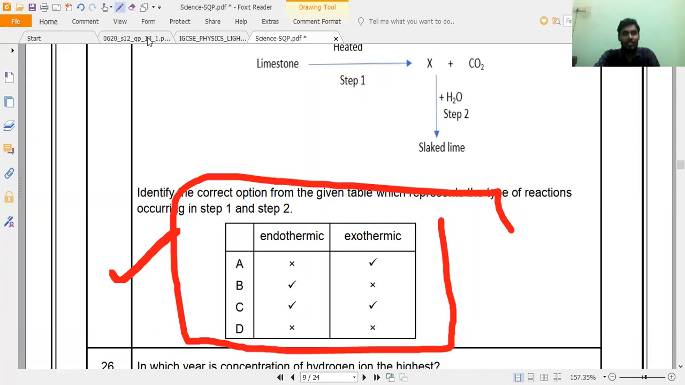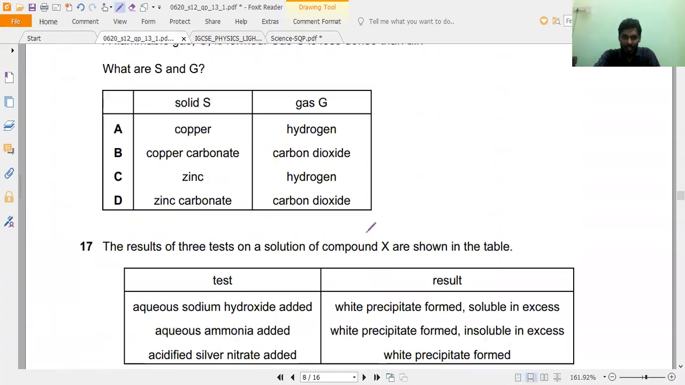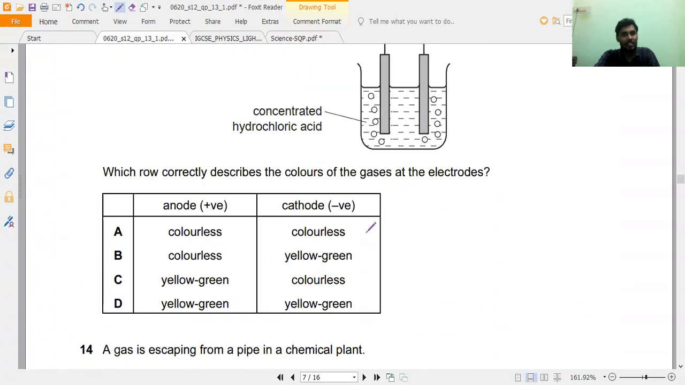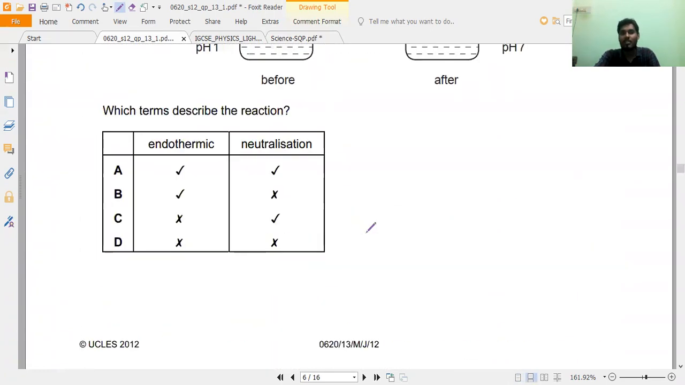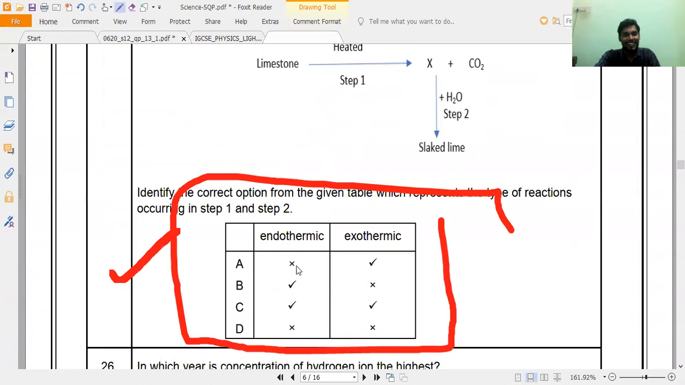This is also a question which has been taken from here only. Exactly, it has been taken. Nothing else changes, only the reaction alone they have changed. So now here, if you observe question number 25,